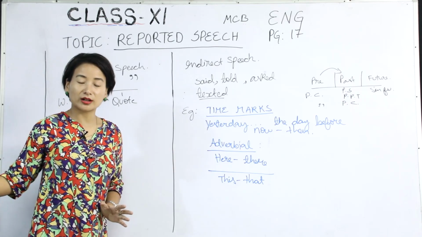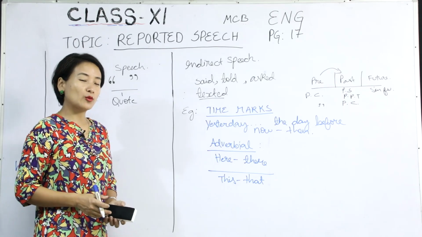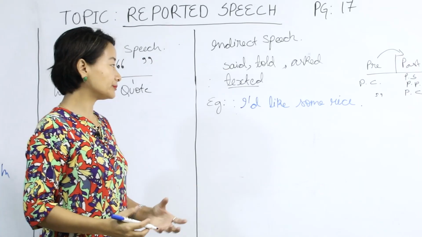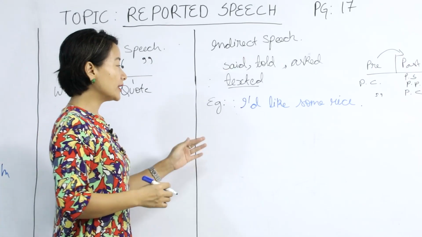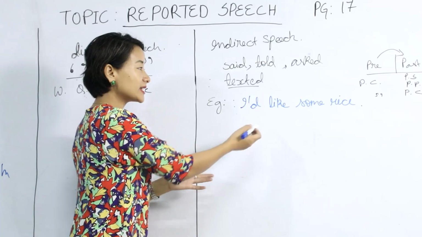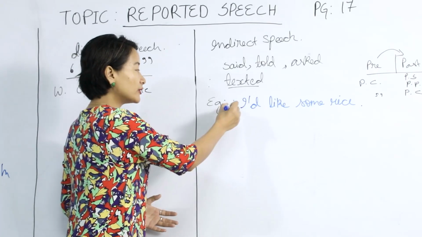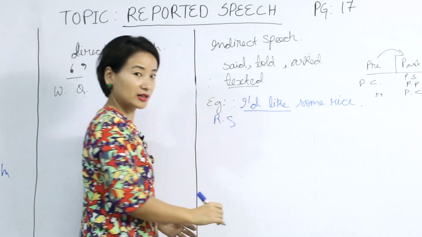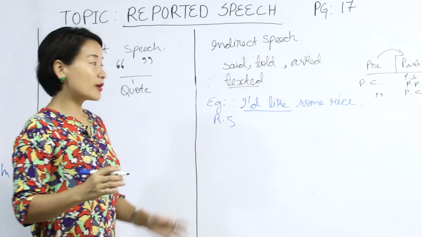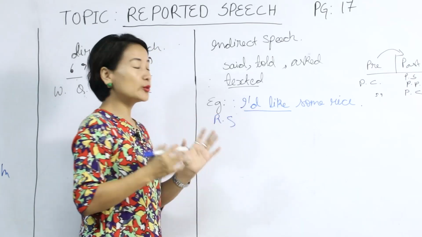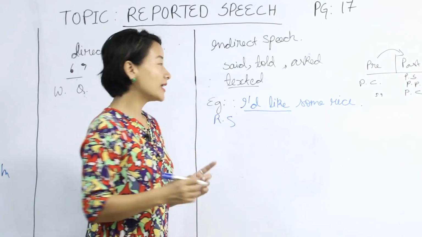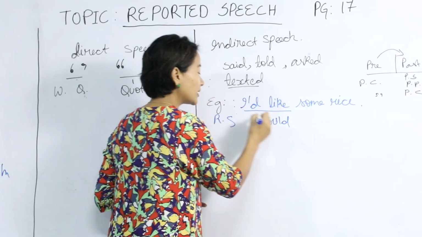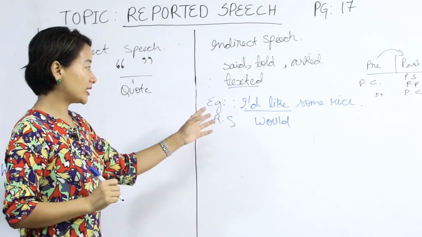Now, let's get to the confusing part, or let's get to one of the exceptional rules here. Supposing somebody said, let's just say for now that John said, I'd like some rice. How would you convert this into reported speech? Because here we have I'd like. So in such cases, are we supposed to change it into I would like some rice? See, now we are confused with whether to use would, because this is the conversion here.